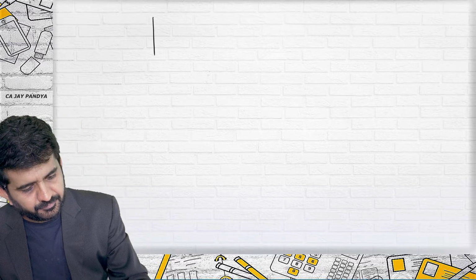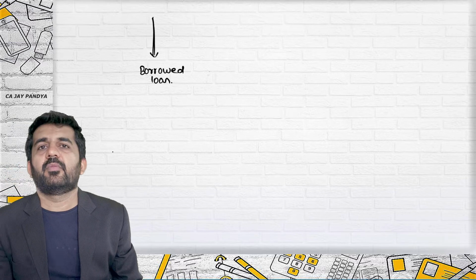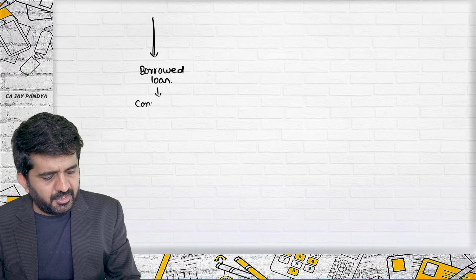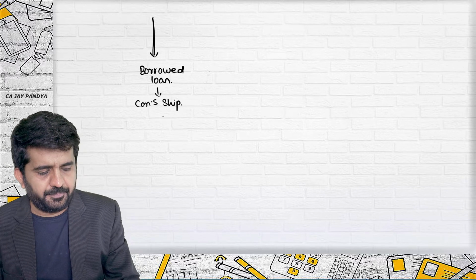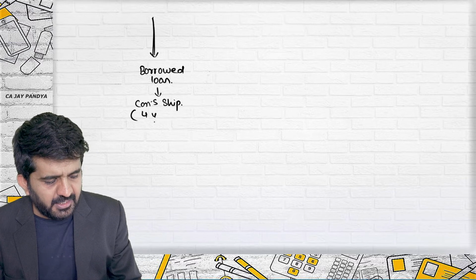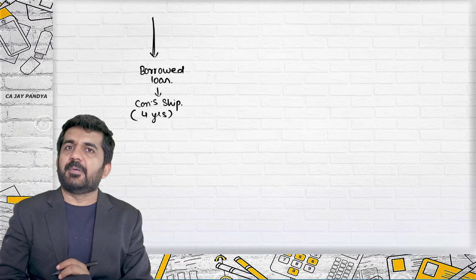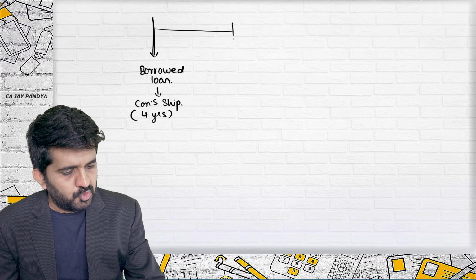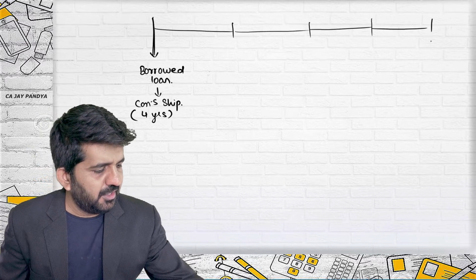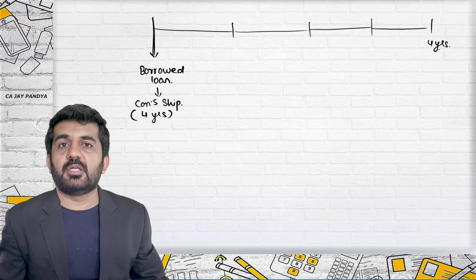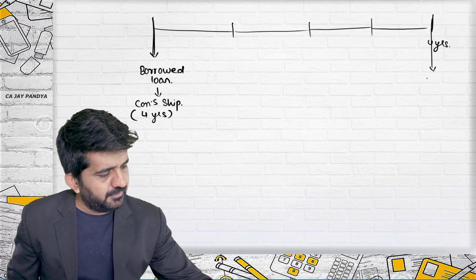Try to understand in the same example. Let me tell you when the borrowing cost will be capitalized. I have borrowed a loan and started constructing the ship. How many years will it take? It will take 4 years to complete. So 1, 2, 3 and 4. This is 4 years. And the ship will get completed.